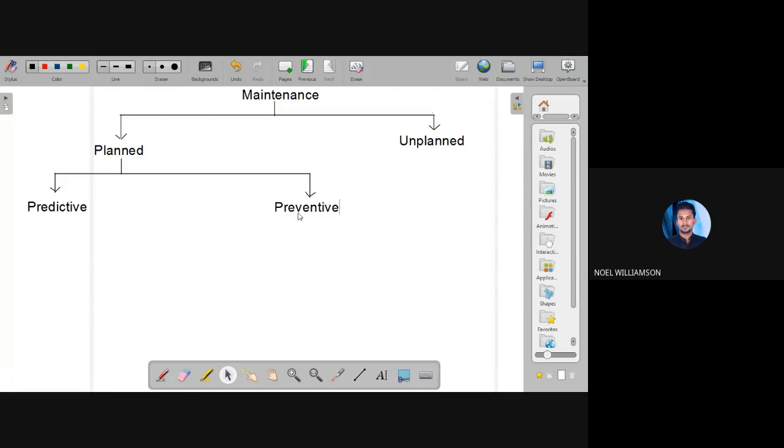And regarding preventive maintenance, we know at some point of time the failure will come based on the study. Suppose we are buying a car, then we will always give the car for service. Regular service will be done. First service, second service, third service, etc. It is not based on whether it is functioning or not, but we will always do a regular checkup.